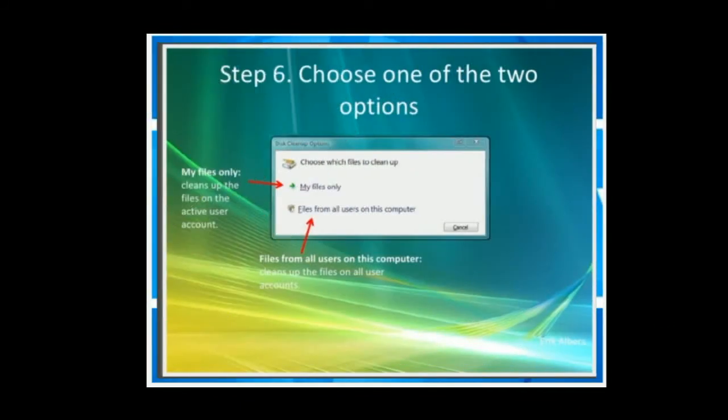Step 6, choose one of the two options. Here are two options: my files only, and files from all users on this computer. If you select my files only, you open your files that you want to remove and give free space, or the files of all users open on this computer. You select any one option.